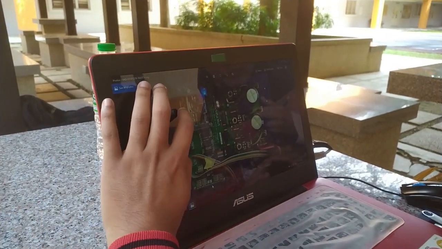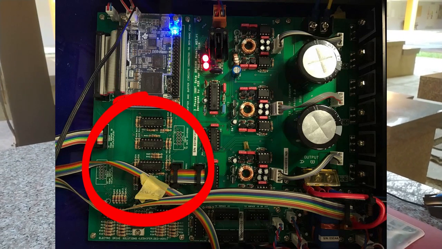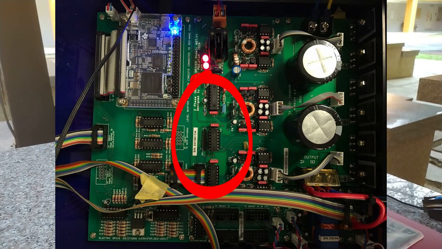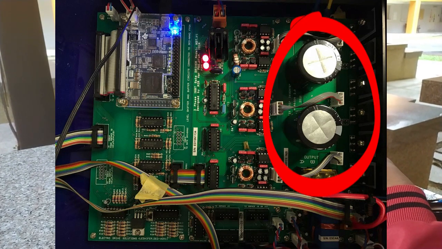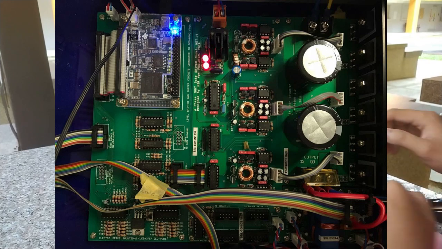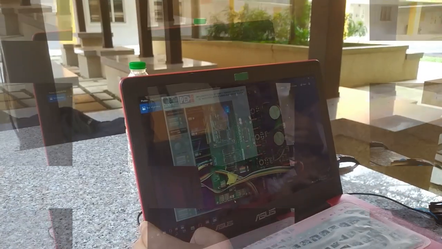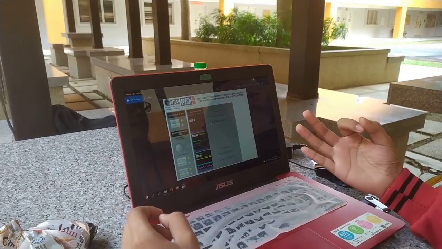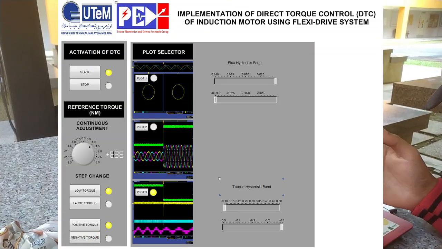So this is the Flexi Drive. This one is an FPGA. This is the blanking circuit. This is the gate driver. This is the current sensor. And this is the capacitor. As you can see here, there are screws, right? Yes. So this is the inverter. The plot selector has 3 parts. The first part is for the D frame and Q frame for plot 3.